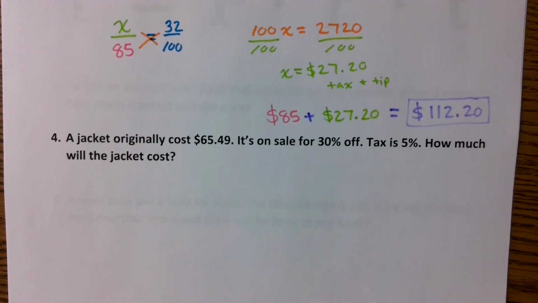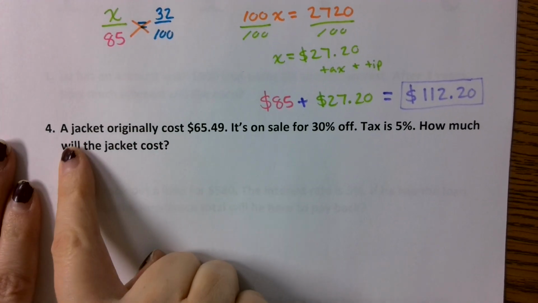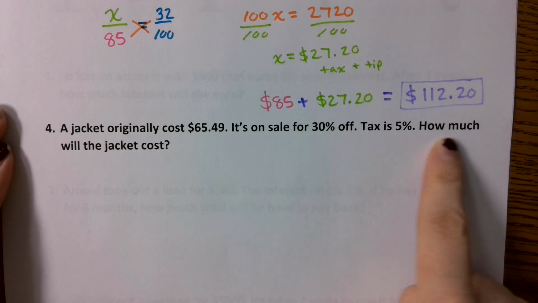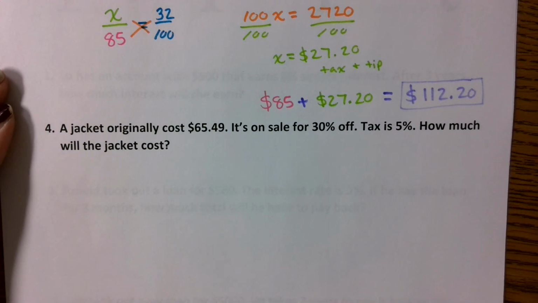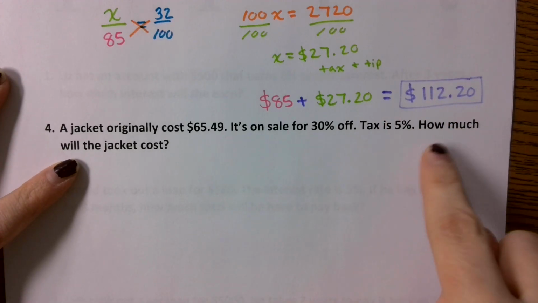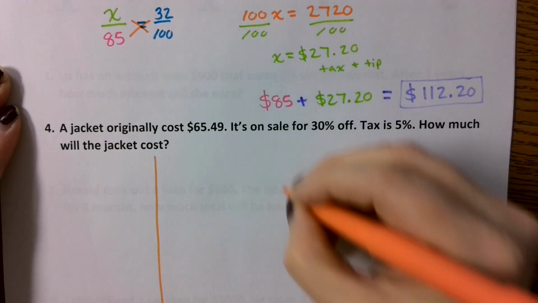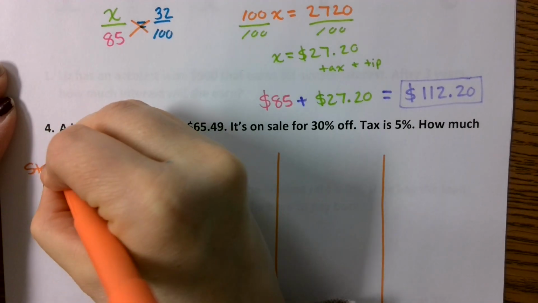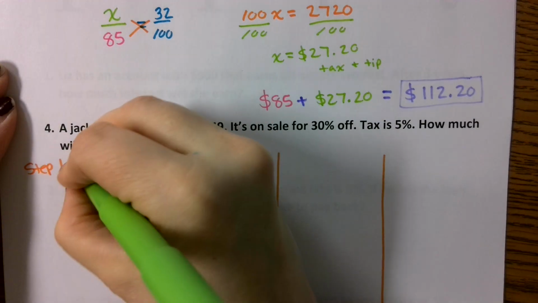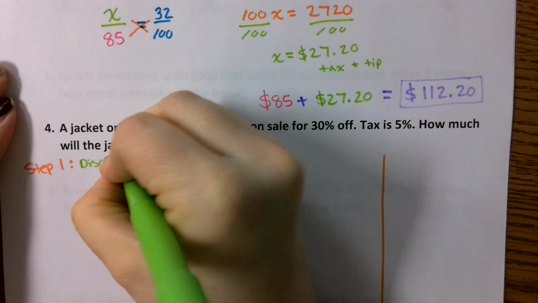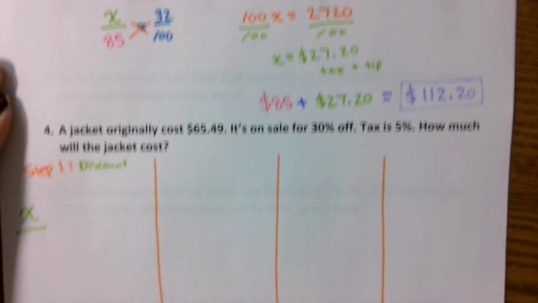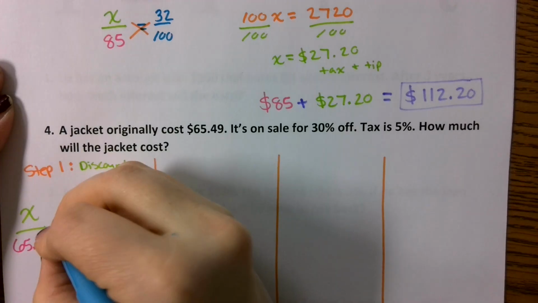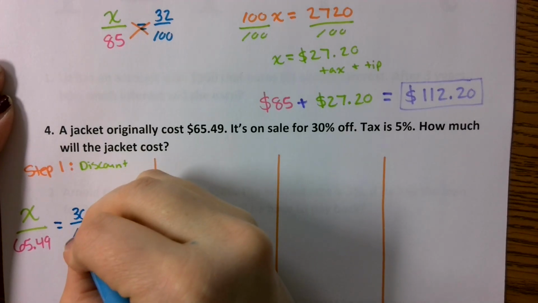For our next problem, for problem number 4, a jacket originally cost $65.49. It's on sale for 30% off. Tax is 5%. We want to know the cost of the jacket. So again, this time we're dealing with a discount and tax. So like I told you guys, you would split the problem up into your 4 steps. So for step 1, we're going to find the discount. We want to know what the discount is. So we're going to do X over $65.49 is equal to 30% over 100.